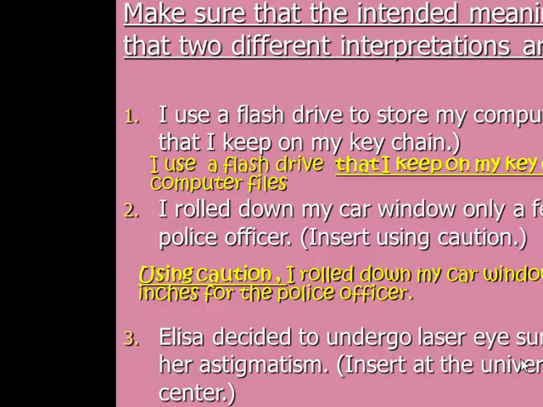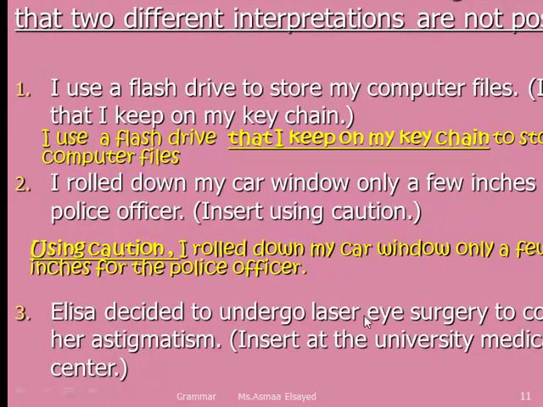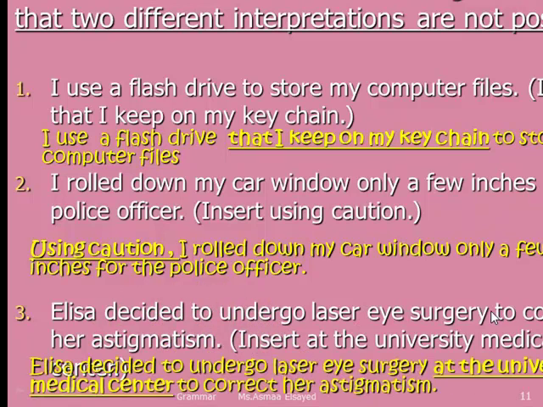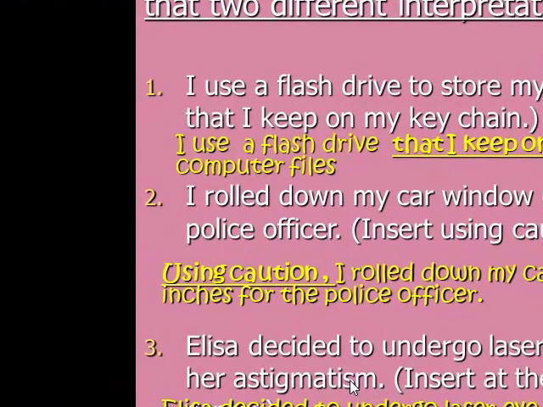So what did she do? She underwent the eye surgery. We need to place it here after the word surgery. Elsa decided to undergo laser eye surgery at the University Medical Center to correct her astigmatism. Because I'm talking about the surgery, not about the decision, not about anything else.